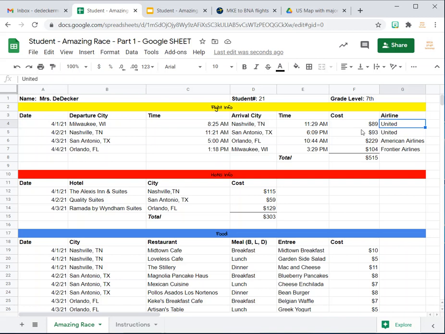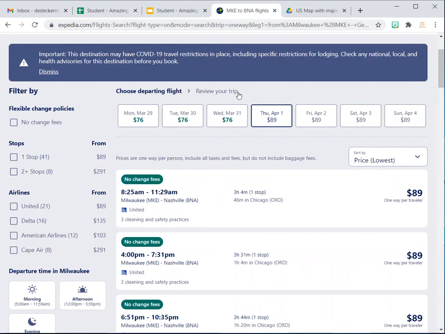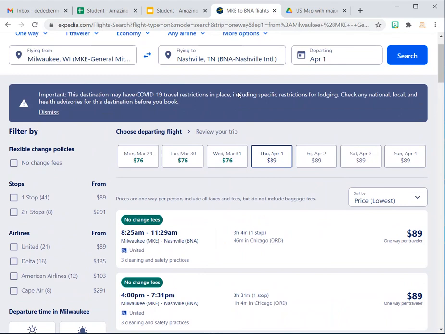So that's how you would look up a flight, and you're going to do the same for your remaining cities. So then all these flights will be one-way flights, just so you have that in your head. So now from Nashville to San Antonio, I would go back to the flights here, and you don't want to continue because you really don't want to buy anything here. You just want to review to see what you're going to do.